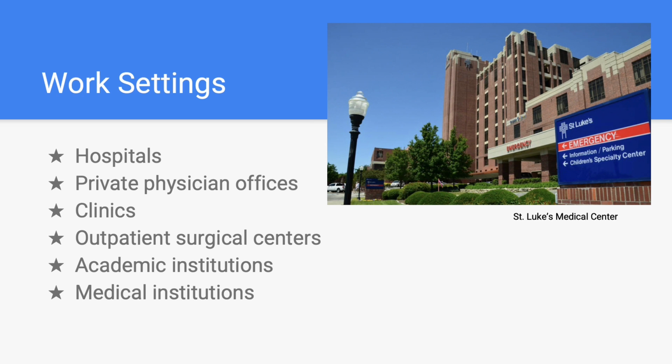An anesthesiologist can work in a variety of settings. The most popular setting is hospitals, but they can also work in physician offices, clinics where they put in IVs, outpatient surgical centers to ensure recovery, academic institutions to teach the practice, and medical institutions where they monitor hands-on students.